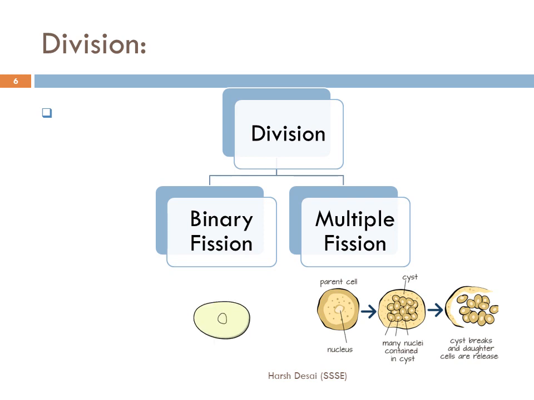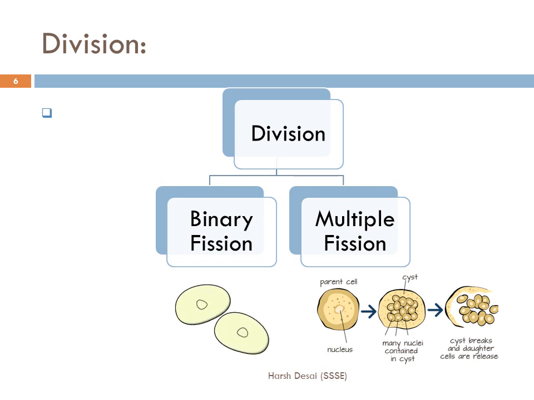There is another method of this division which is called multiple fission, in which the parent cell has a nucleus. This nucleus divides multiple times, and then from these multiple nuclei they form a cyst, and the cyst breaks and the daughter cells are released, and every individual nucleus will then behave as an organism. So these are the types of division, that is binary fission and multiple fission.